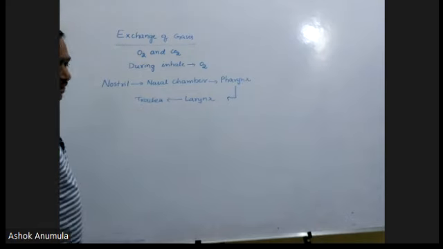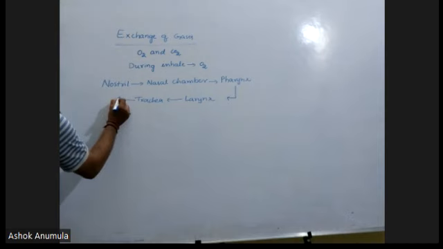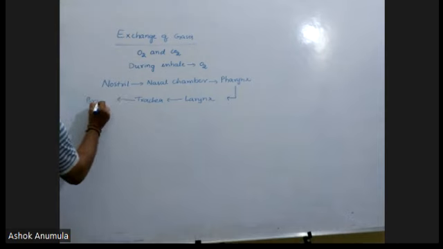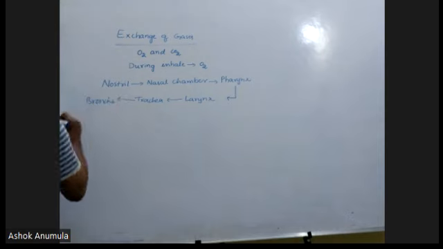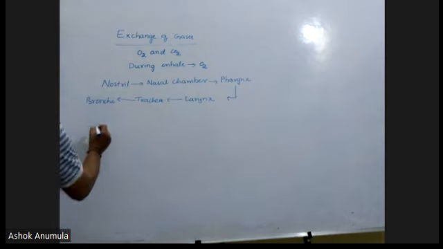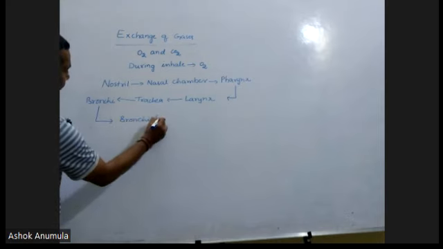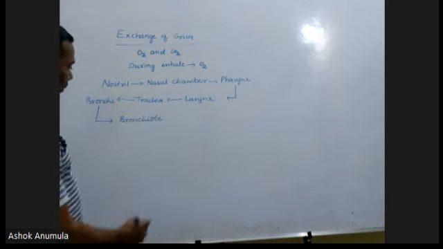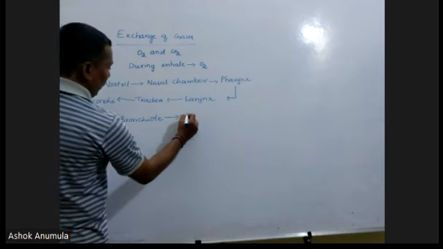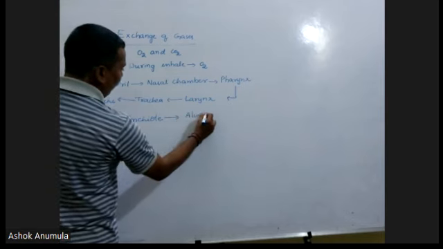From trachea, oxygen enters into bronchi. From bronchi, oxygen enters into bronchiole. From this bronchiole, the oxygen enters into alveoli.